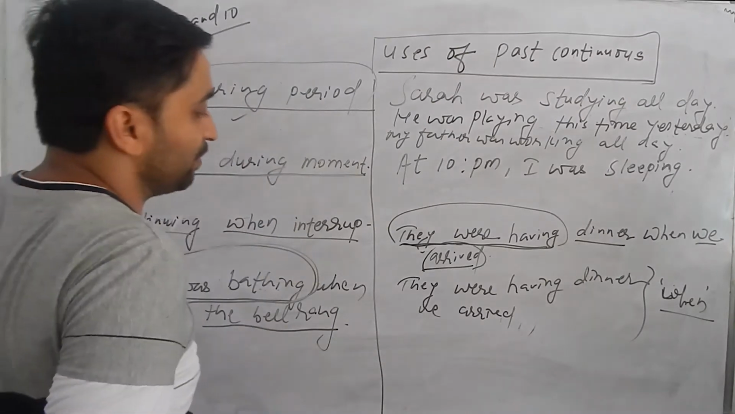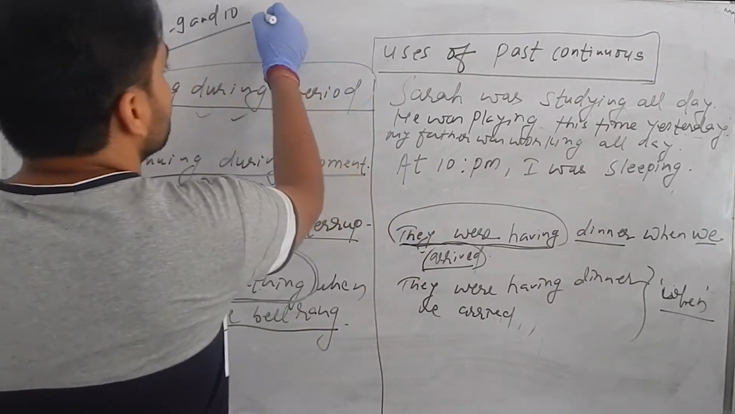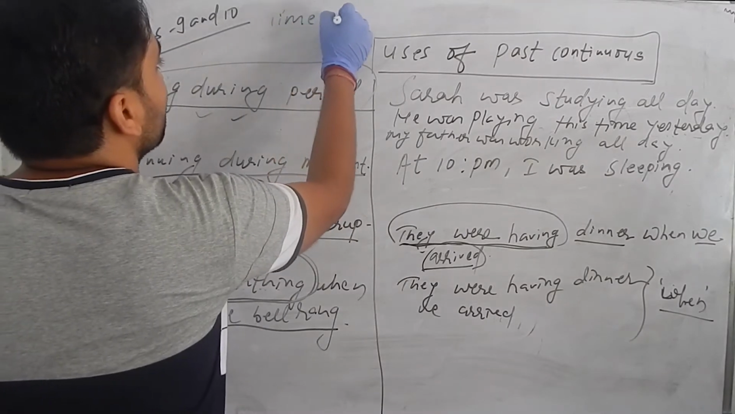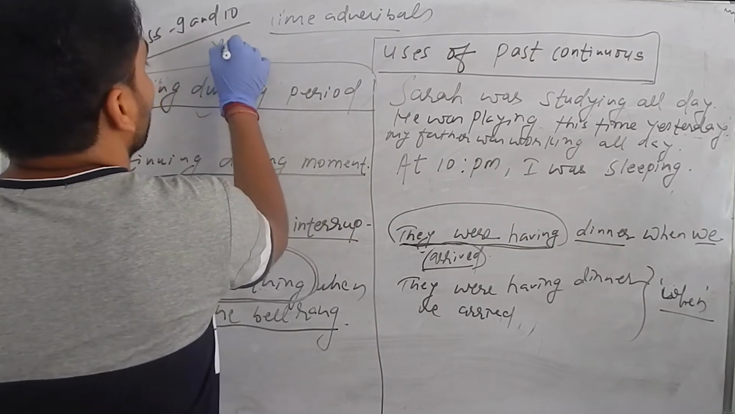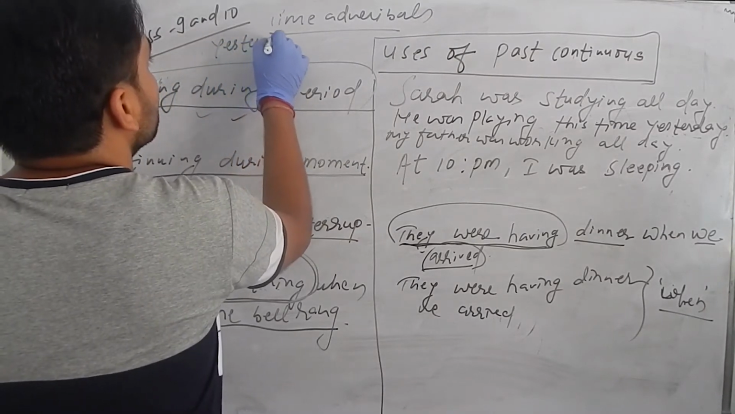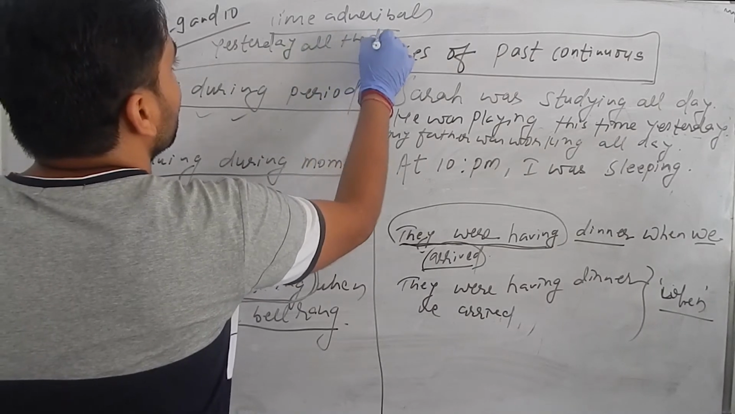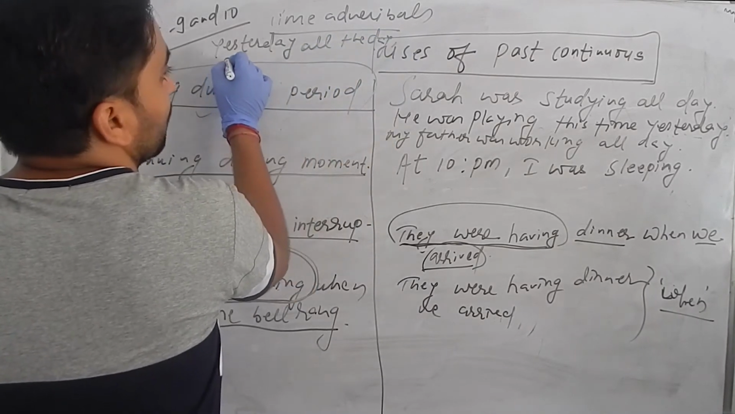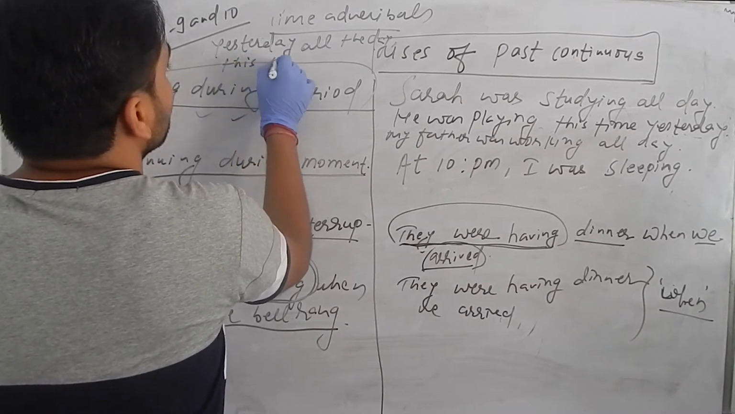One more thing, you must remember the time adverbials. What are the time adverbials in the past continuous tense? Generally they are like yesterday, all the day, even all day, and this time yesterday.